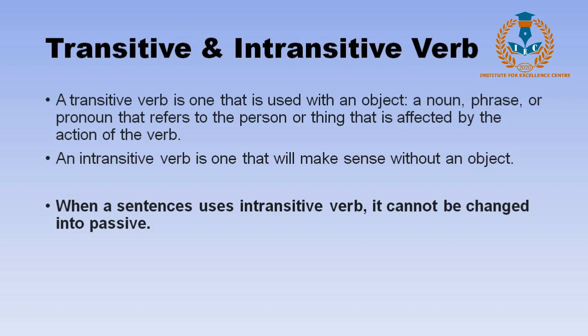In order to change a sentence in the active voice to passive voice, we always need to have an object. Whenever a sentence uses an intransitive verb, it cannot be changed into passive, because a sentence using an intransitive verb will make sense without an object too.